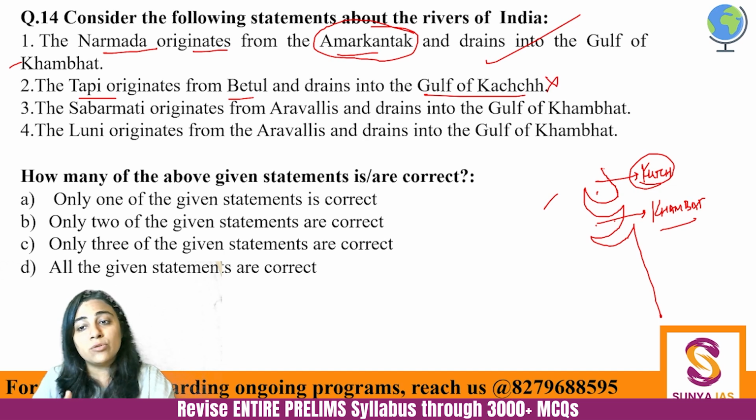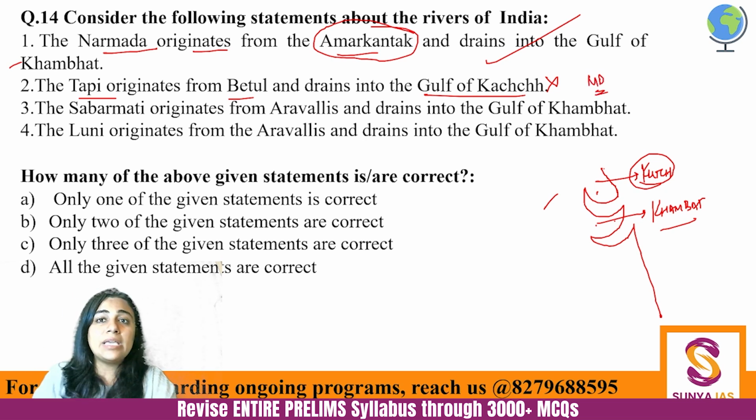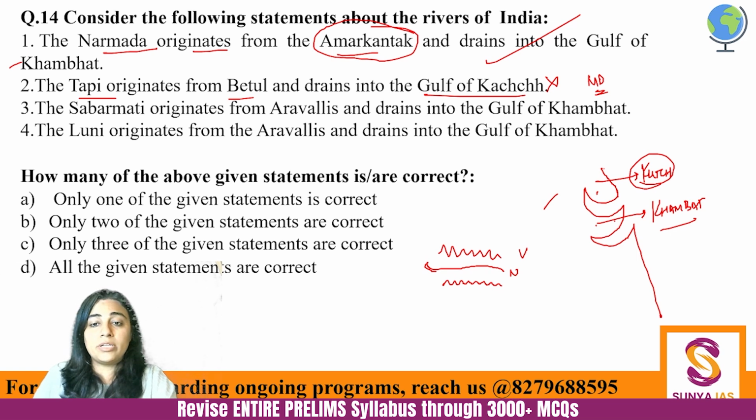But yes, this is absolutely correct that it starts in Betul. And where is Betul? Betul is in MP itself. And within MP, it's in the Satpura range. So you remember this chronology. These are the Vindhyas. Okay? This is the Narmada flowing in this direction. Then there are Satpuras, which are smaller mountain ranges, hill ranges. And then there is Tapi. Okay, so Vindhya, then Narmada, then Satpura, then Tapi. Remember this.